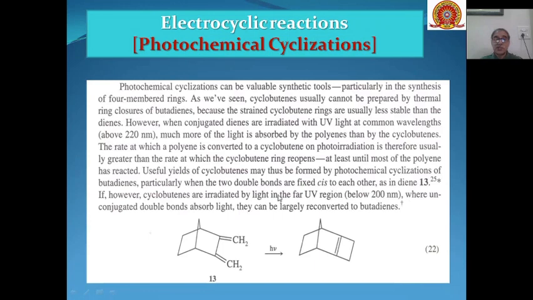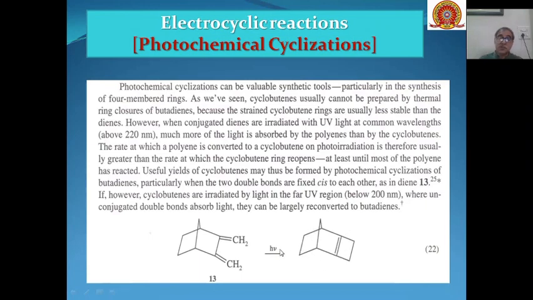So you can see over here that the two double bonds are cis to each other, and when this is reacted photochemically, this type of product is formed.